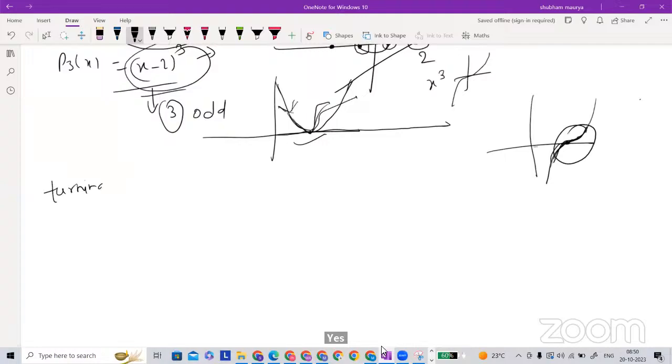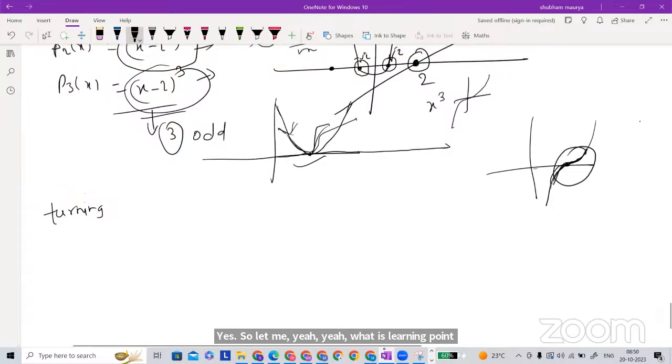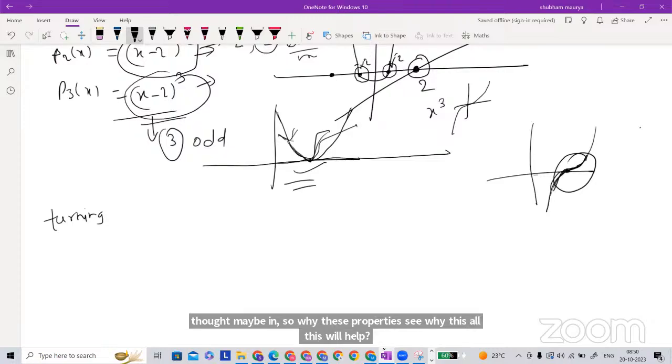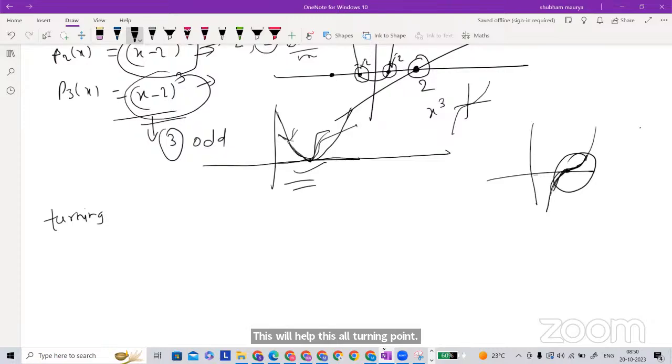Let me explain what a turning point is. I thought maybe in the behavior. These properties, turning points, multiplicity, roots, all help us draw the graph of a polynomial. So what is a turning point? A turning point is a point in the graph, which I am going to visualize.